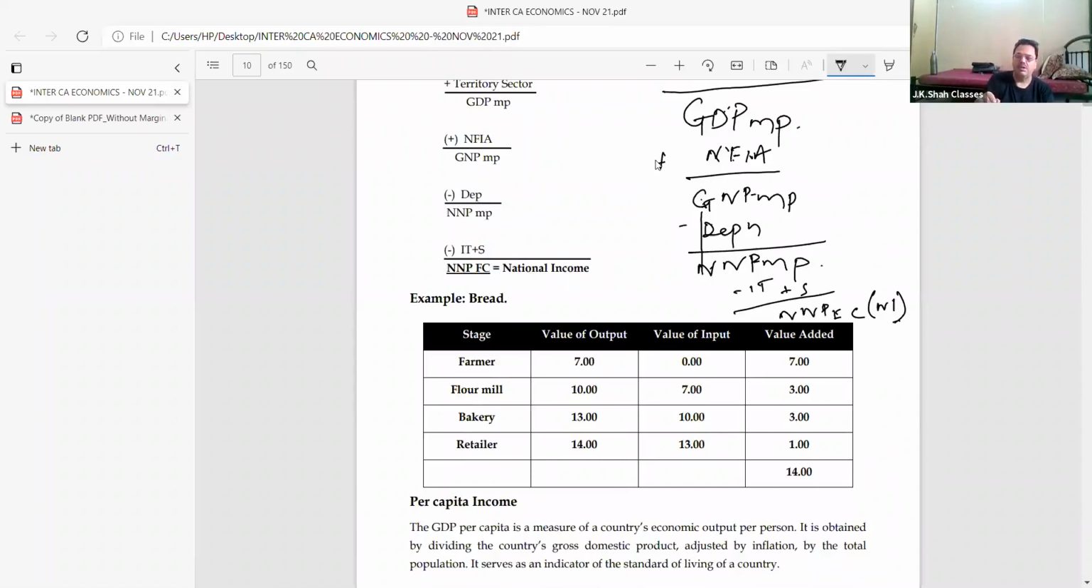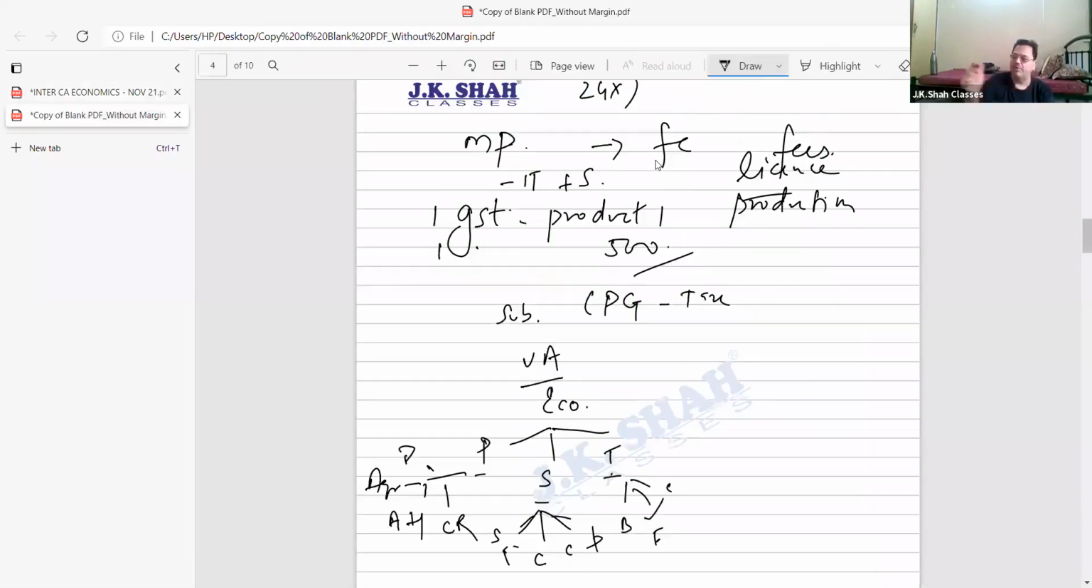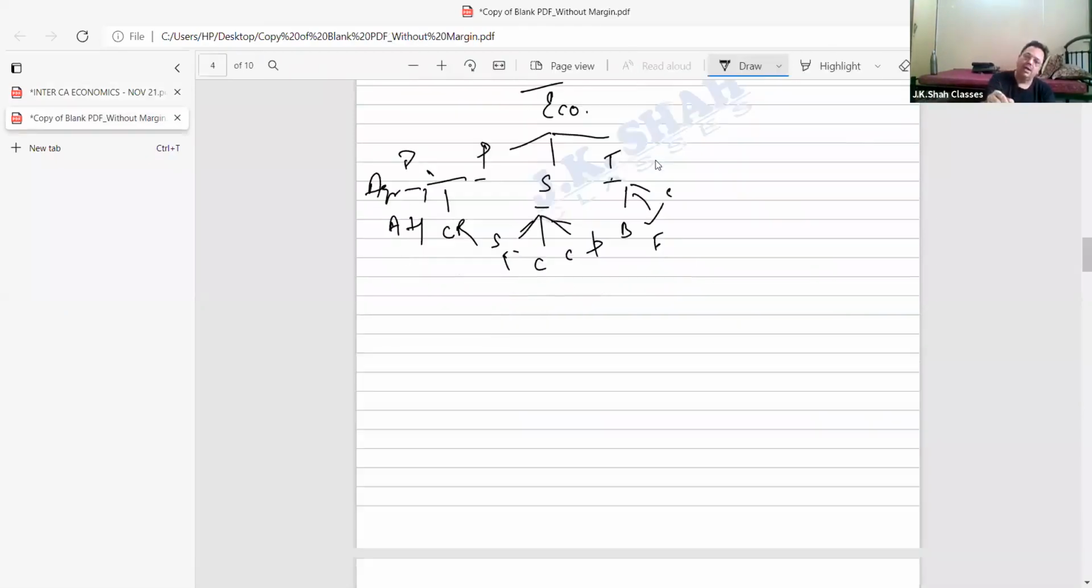Farmer got wheat for 7 rupees. Hey, I'll give my example. Best example I'll give you, you'll understand. Suppose there is a farmer. He grows wheat. And bacha, this particular wheat that he grows is worth 500 rupees. Right? Now this wheat is converted into flour.